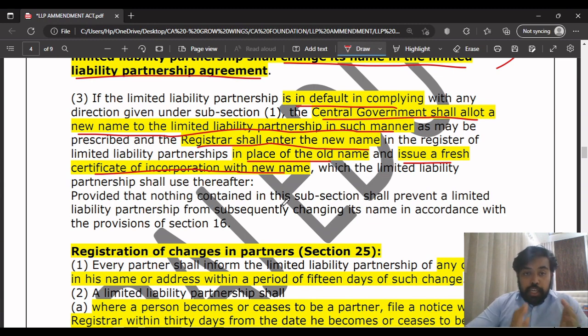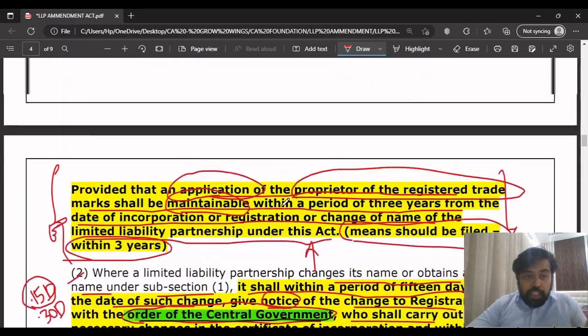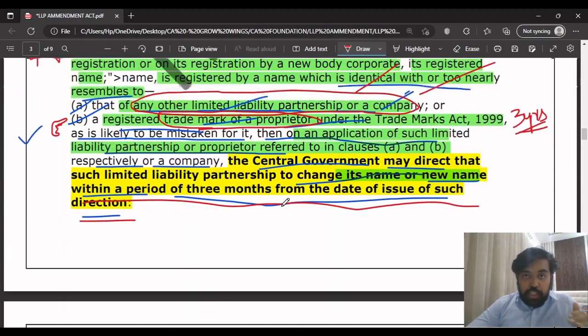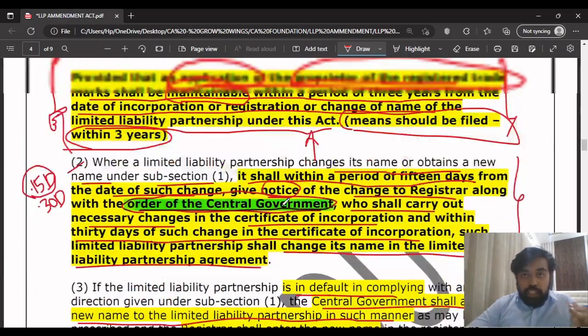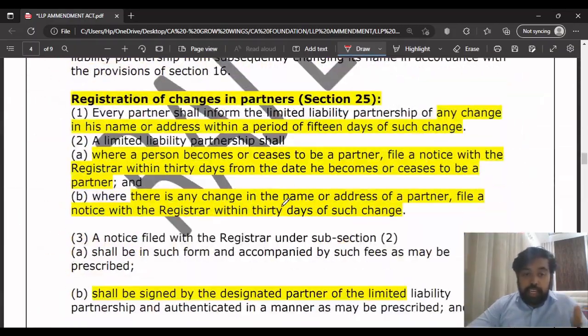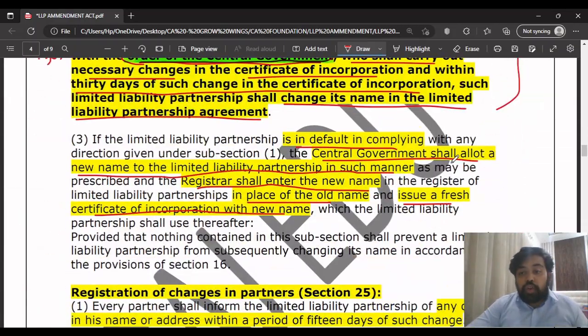And see, in the above subsection 1, if the LLP contravenes the above subsection 1, in such a case the central government will only allot a new name. It will only allot, CG will only allot a new name to the LLP.